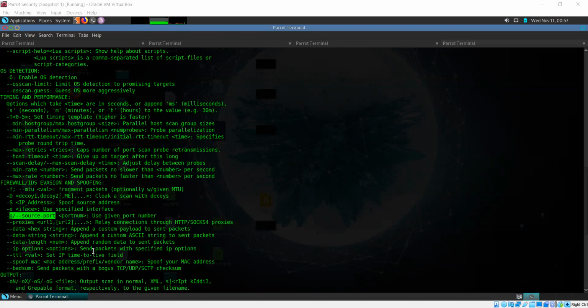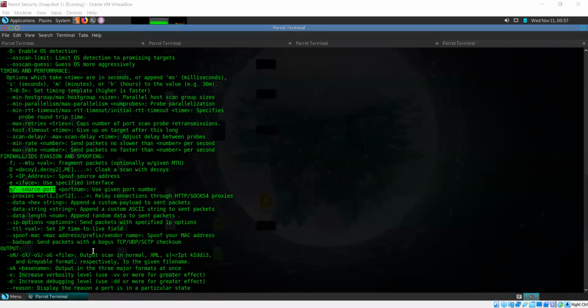Okay. Then spoof MAC. Spoofing MAC is not going to help you get past firewalls. Proxies, if you have some proxy server available for use, then you can relay your scans through the proxies.